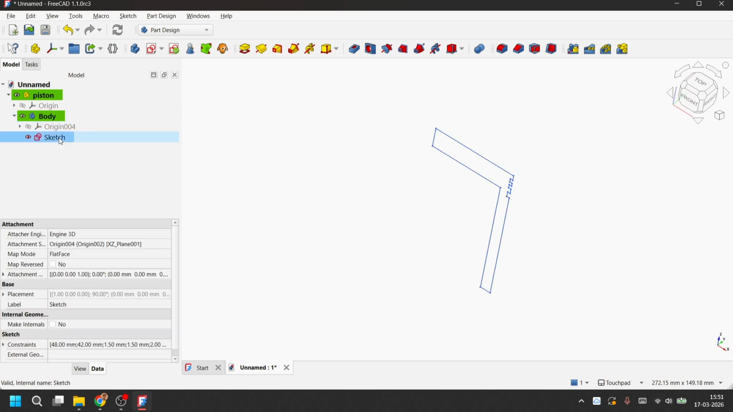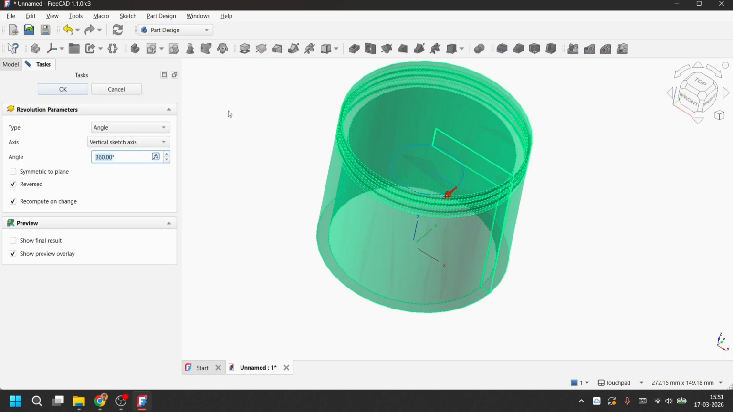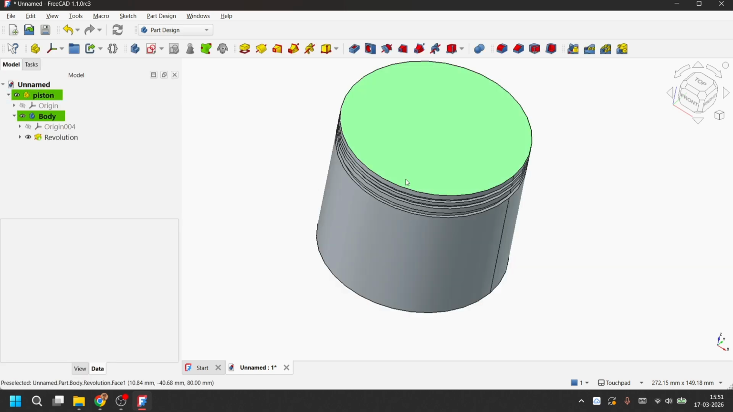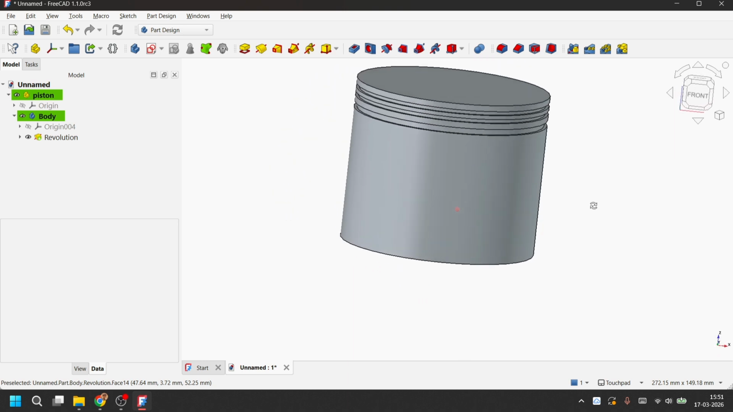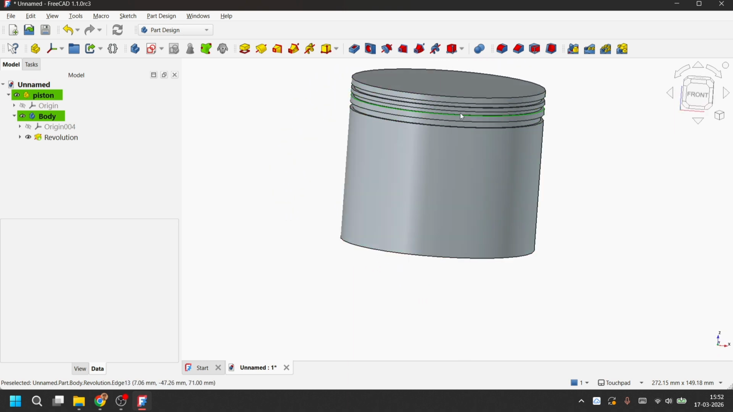So we will press on the sketch and click on the revolve feature. We will use the default parameters and press OK. As you can see, we got the basic piston layout, and you can see all the rings here, 2 compression rings and 1 oil ring.